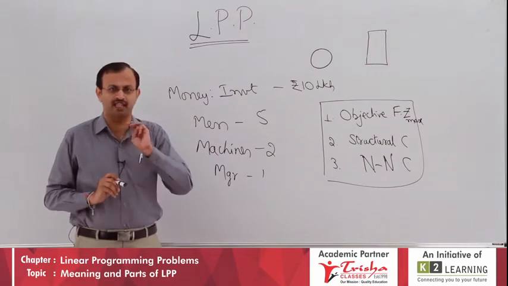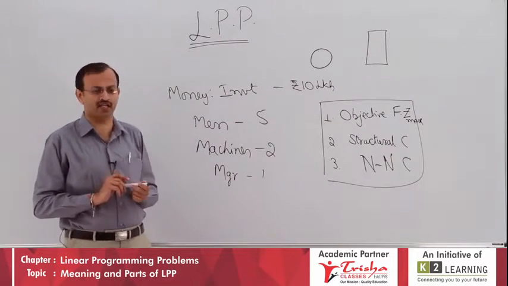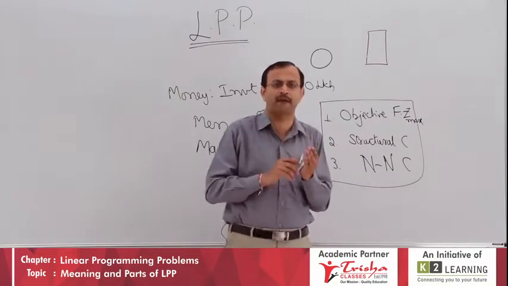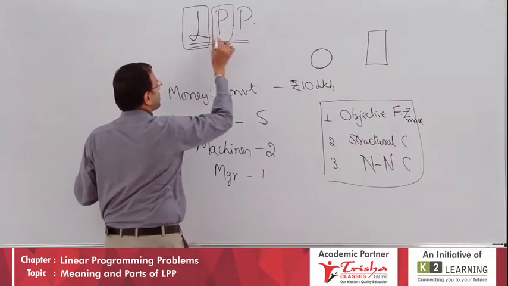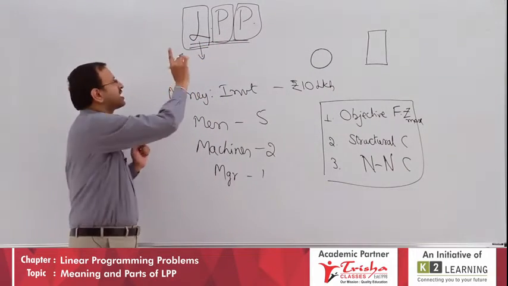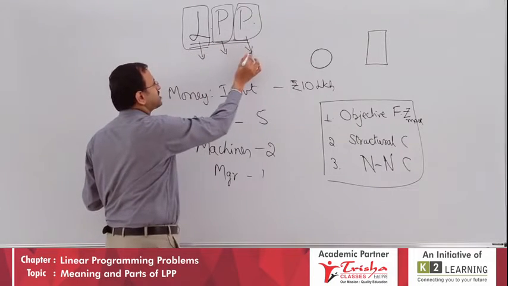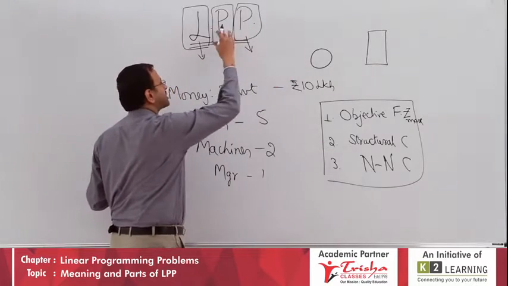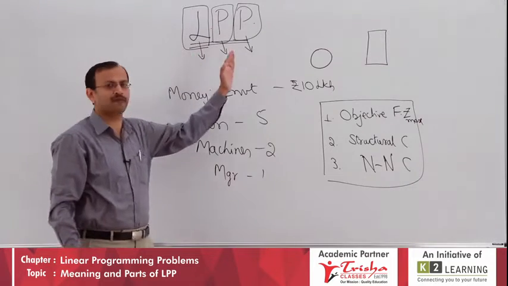Students, any LPP has three parts. First, the objective function; second, structural constraints; third, non-negativity constraints. Now you have learned the three parts of an LPP. If you want to know the definition of an LPP, let us divide it into three parts. Linear programming problem. Linear: anything where the power of the unknown is 1 is linear. Programming means planning: a problem which deals with the planning of your production capacity based on linear equations or linear inequalities, we call a linear programming problem.